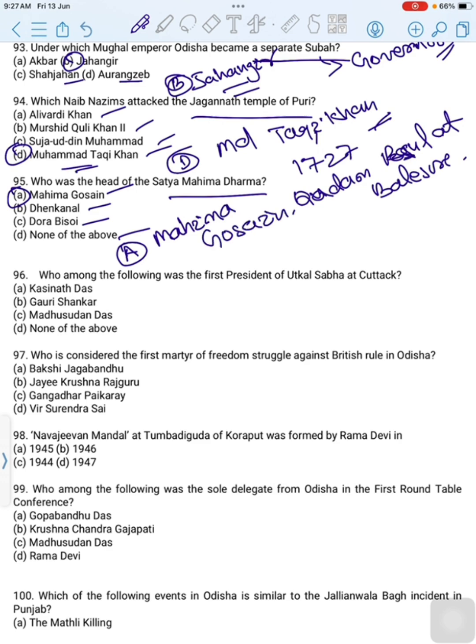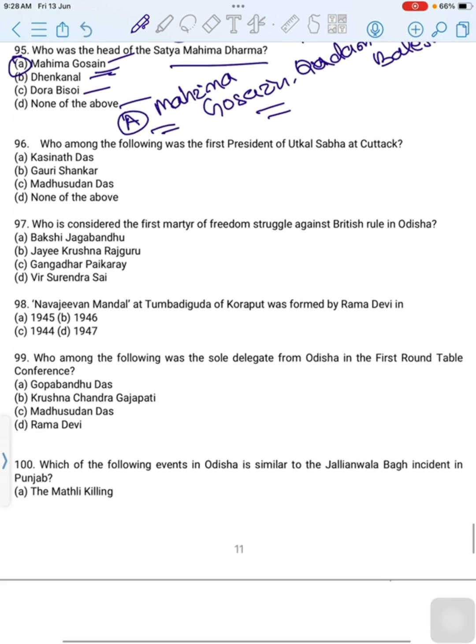Satya Mahima Dharma means the Dharma of the divine glory. It is a religious tradition in Hinduism from Odisha. Mahima Gosai was the founder of Mahima Dharma. Then the correct option is option A. Then move to the next question.